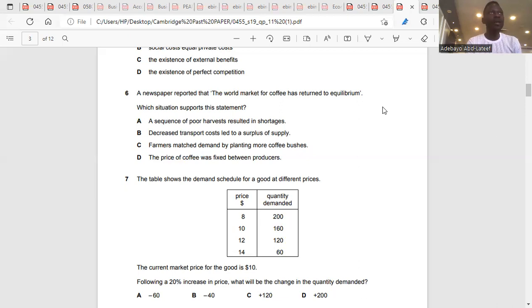I don't understand the meaning of: the world market for coffee has returned to equilibrium. They said the market for coffee has returned to equilibrium. And I told you what equilibrium is. Equilibrium is the agreement between the demand and supply. So if they say the market for coffee has returned to equilibrium, what does that imply?